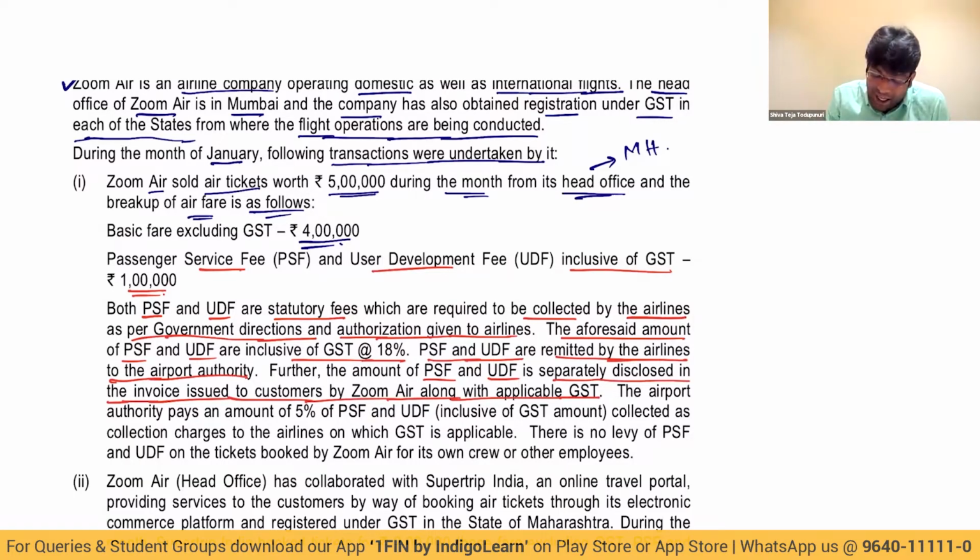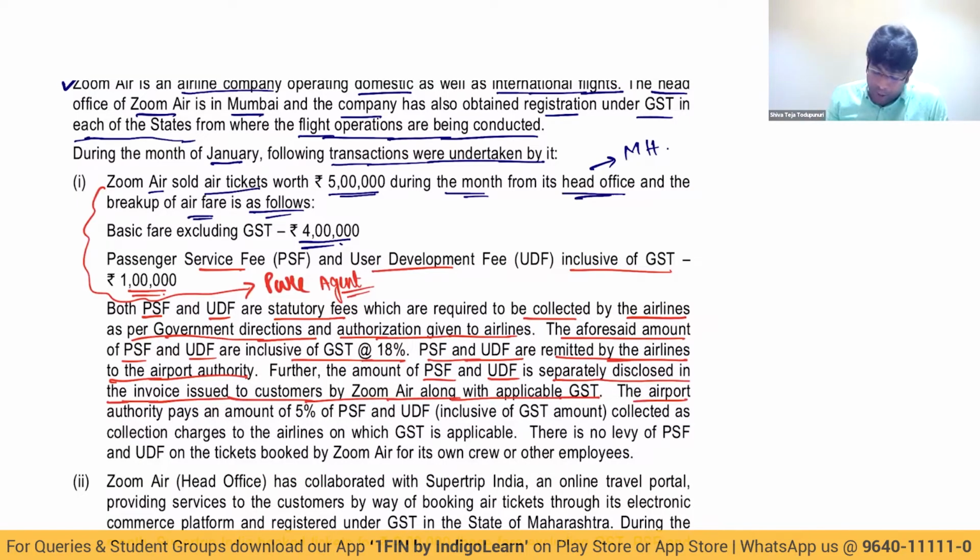This is something like Zoom Air acting as a pure agent in relation to PSF and UDF. They are acting as a pure agent, collecting from the customer on behalf of the airport authority. The point is very clear. Moreover, in the question itself they specified that it is separately disclosed in the invoice given to the customers.